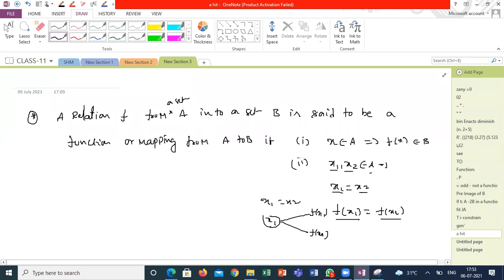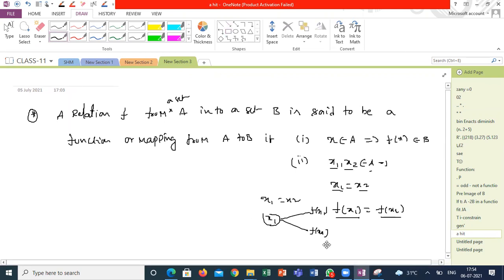If x1 is equal to x2, compulsorily the images must also be the same. Got it, sir? Yes, sir.